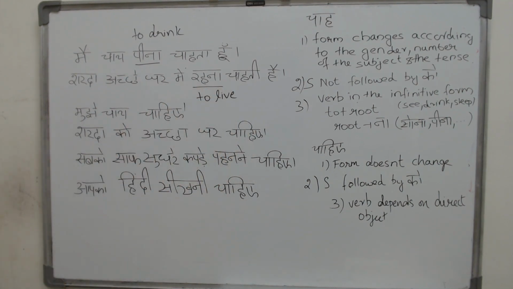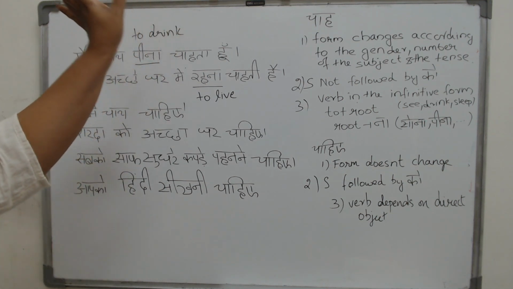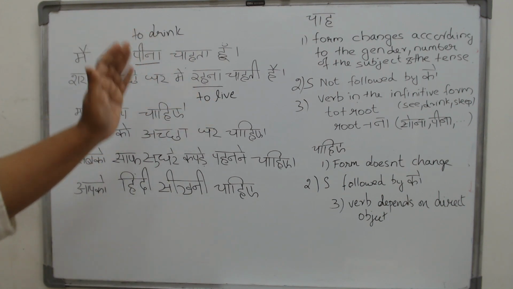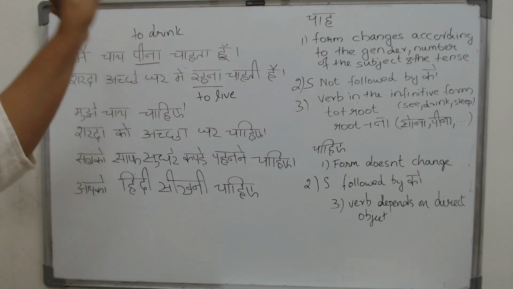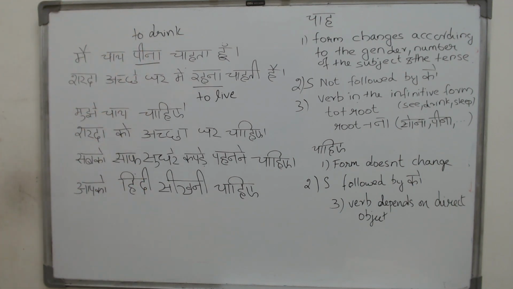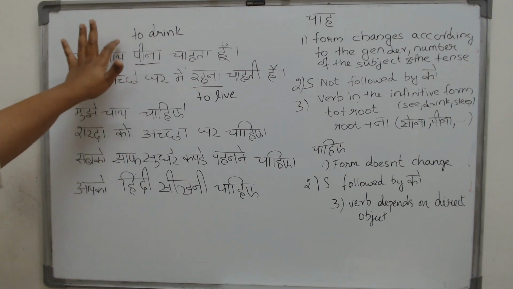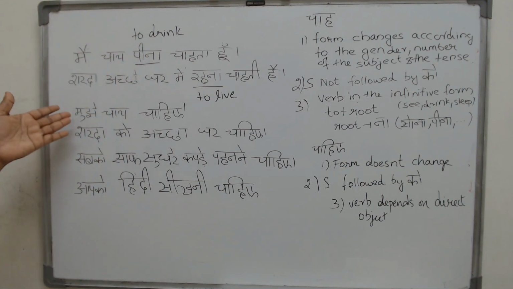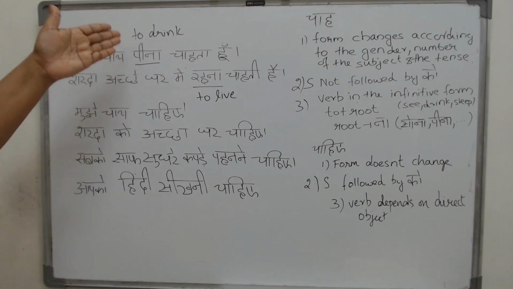This is what we call the infinitive form, the root form. What is the root form of any verb? Drink, sleep, come, go. It is not drank. It is not lived or lives or living. No. Take the root form: live, drink, sleep, go, come. To that add a to. To come, to drink, to live. That is your infinitive form, that is how it comes in English.